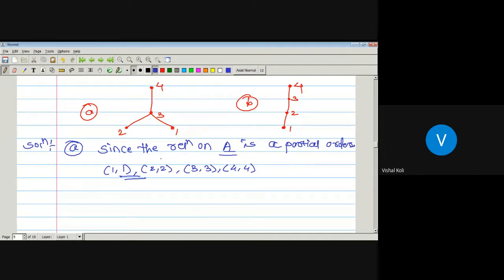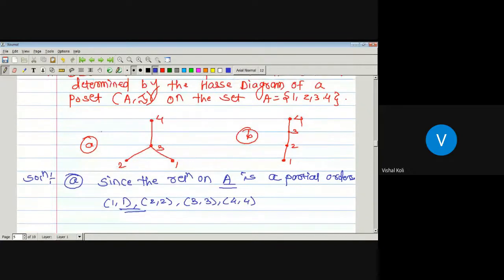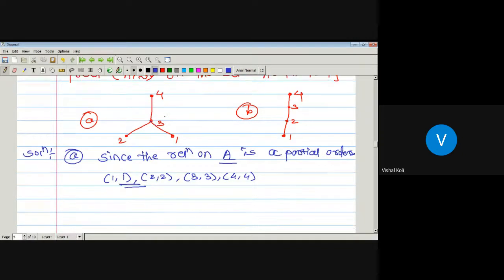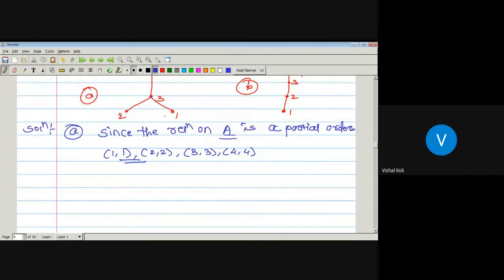Okay, now from this Hasse diagram, 1 is related to 3, it means there is an edge joining 1 to 3 and this is pointing upwards, that is there is an edge direction from 1 to 3. Similarly, edge joining from 2 to 3 and 3 to 4. So by this property, the ordered pairs which are members of our given set are nothing but 1, 3, 2, 3 and 3, 4.